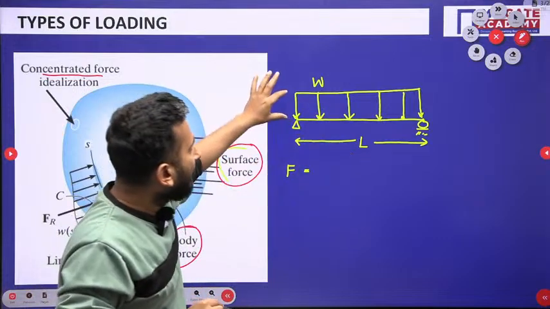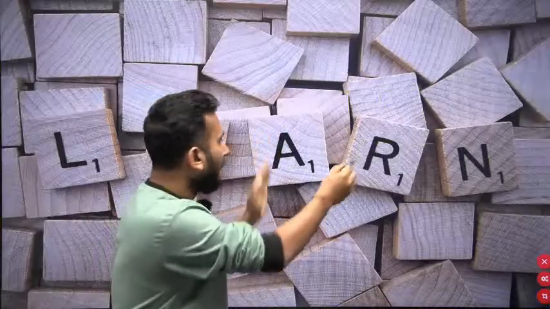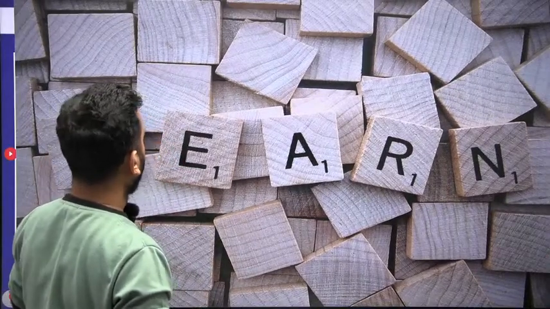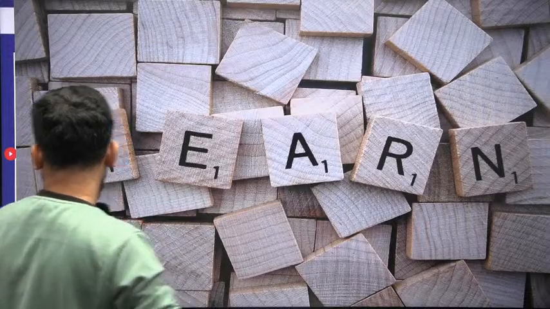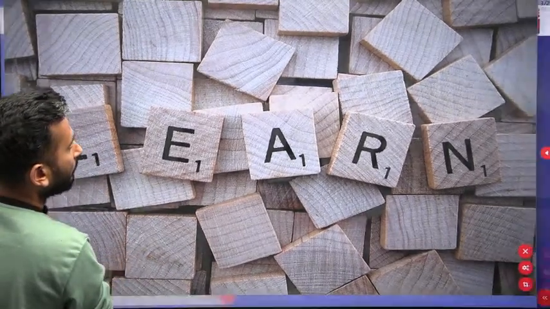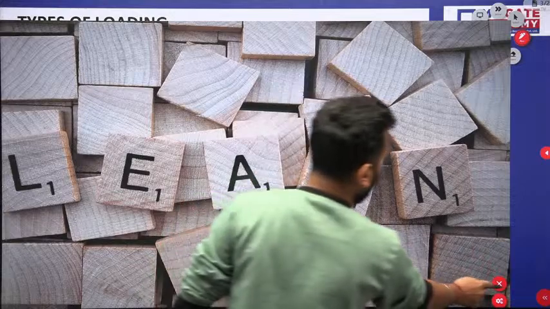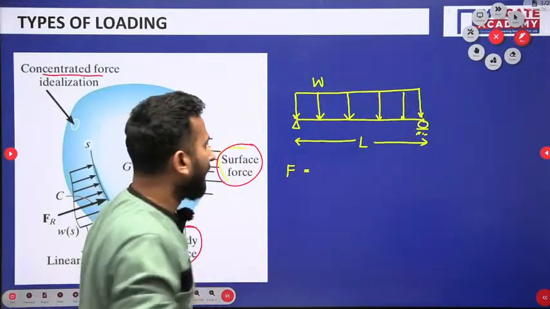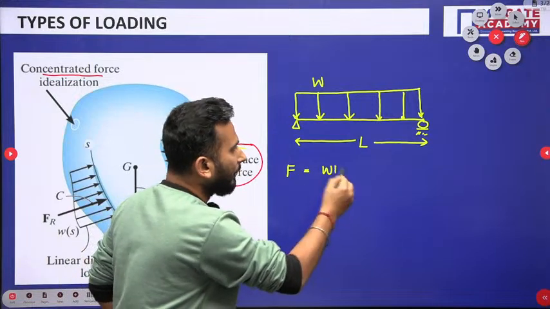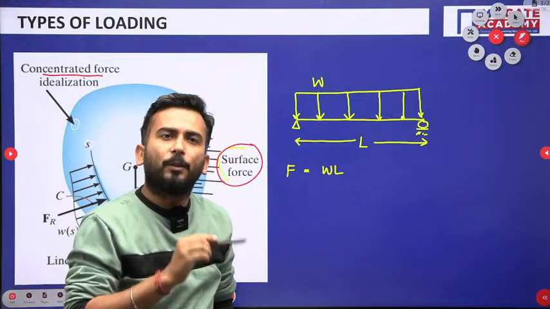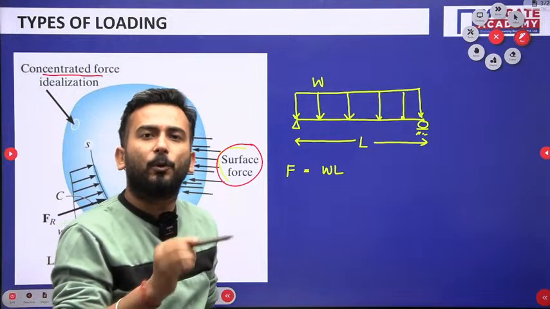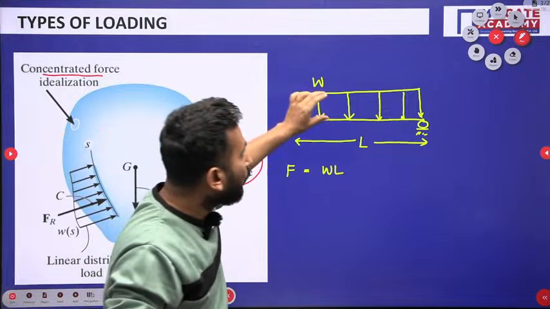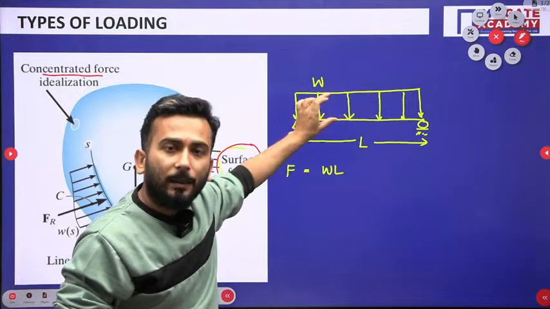So what is the area? The height is W and the length is L. So what is the area? Area is W into L. Very good. Now you will be wondering where this force is acting. So this force acts through the centroid, or the geometric center, of this figure.